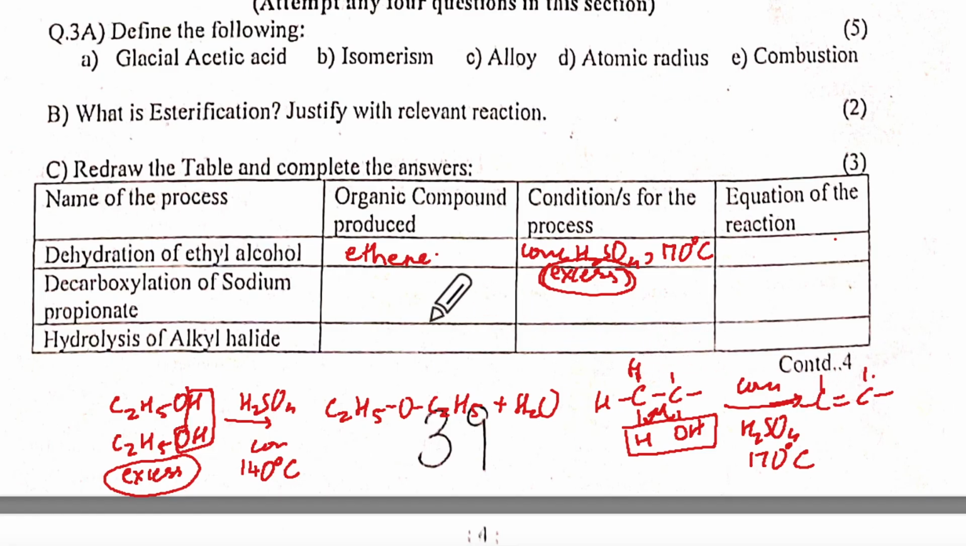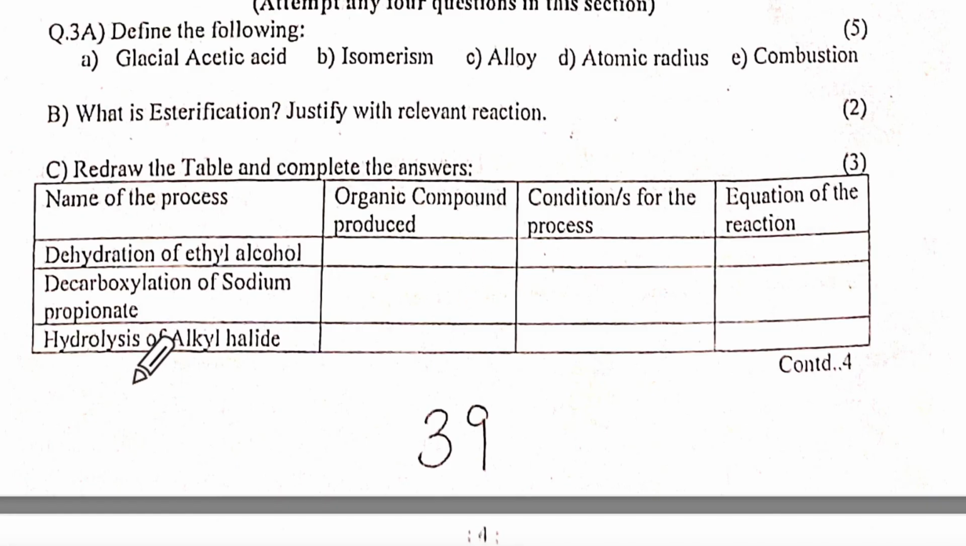I'm not writing because I'm just giving you the solutions. We are just discussing this. Decarboxylation of sodium propionate. Now they are telling you the equation also, correct? So for the C, you will write the first one we finished. Now the second one, remember the first bullet will be the organic compound, the second bullet will be the conditions, and the third bullet will be the reaction.